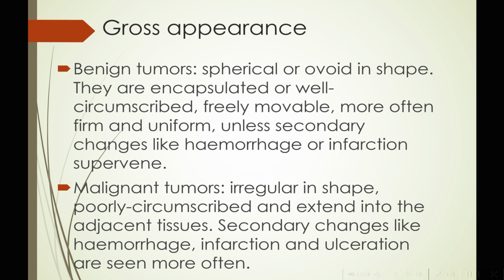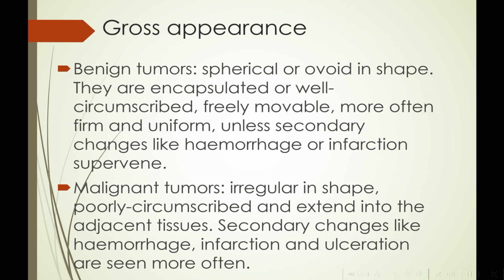So, gross appearance. Benign tumors will appear spherical or ovoid in shape. They will be encapsulated, well circumscribed, freely movable, not attached to surrounding structures, and they will not have secondary changes like hemorrhage or infarction. And if secondary changes like hemorrhage and infarction are there, then their appearance may not be very firm and uniform.